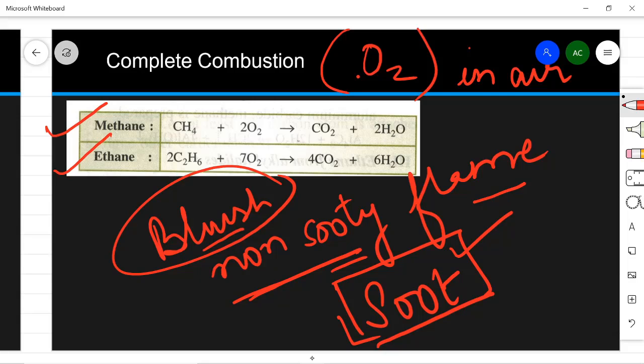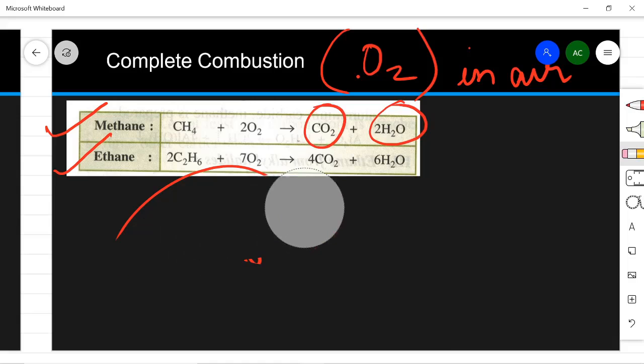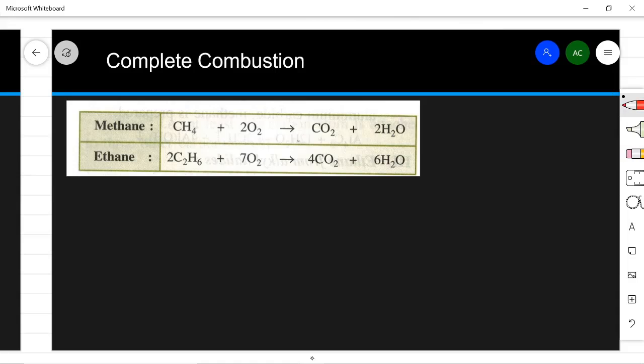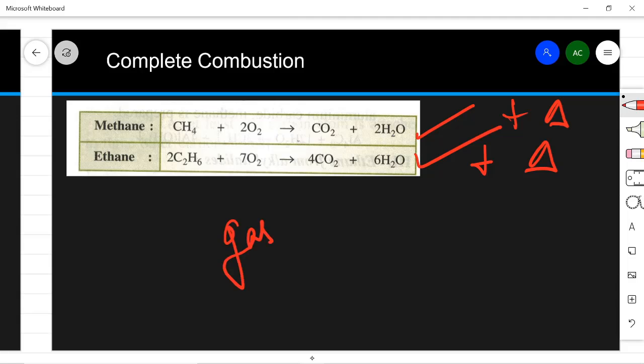So whenever alkanes undergo combustion, they will give a bluish, non-sooty flame, and the formation will be carbon dioxide and water. The compounds formed in their combustion will be only carbon dioxide and water. Whether methane burns or ethane burns, both of them will give you carbon dioxide and water, plus a lot of heat will be given out. In both cases they give a lot of heat energy. So a large amount of heat is also given out. So alkanes are good gaseous fuel.